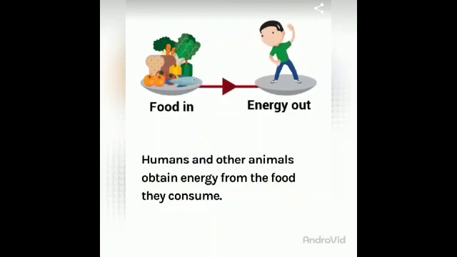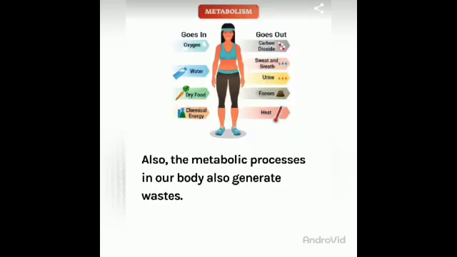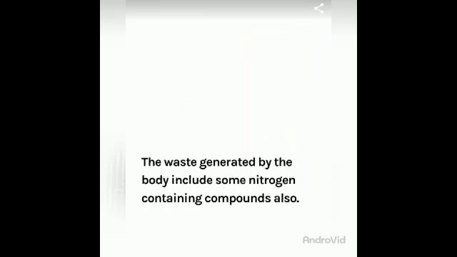Humans and other animals obtain energy from the food they consume. Right? In the picture you can see food gives energy to humans. The food that you eat is not completely digested and absorbed by the body. The undigested food needs to be egested from the body. Also, the metabolic processes in our body generate waste. The waste generated by the body includes some nitrogen containing compounds also.